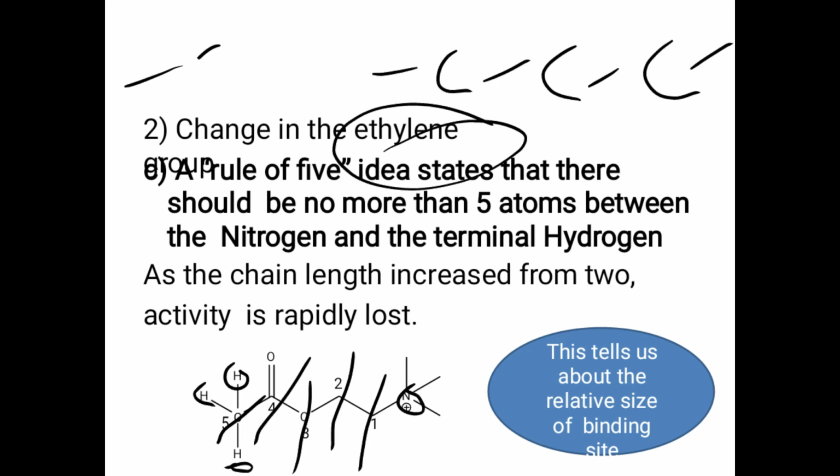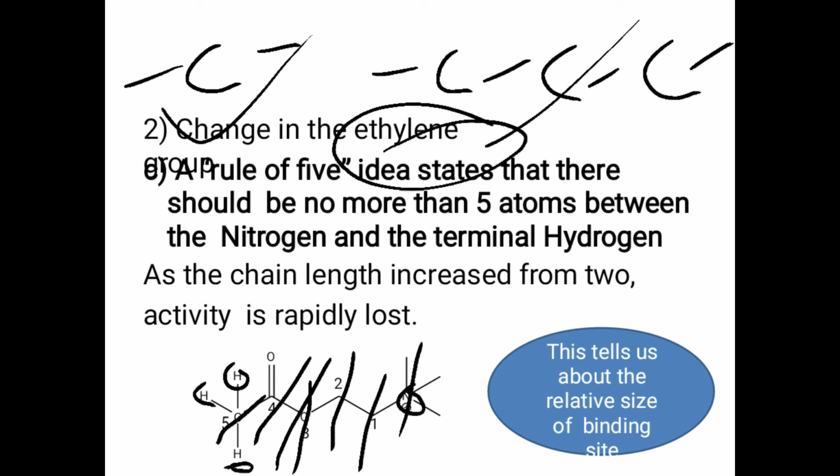Or if we keep only one methylene group, then the distance decreases as well as the activity, and the activity is rapidly lost. So it is necessary to have the ethylene group in between the nitrogen and this oxygen. If it is absent or has only one methylene group or a propylene group, it will lose the activity tremendously.